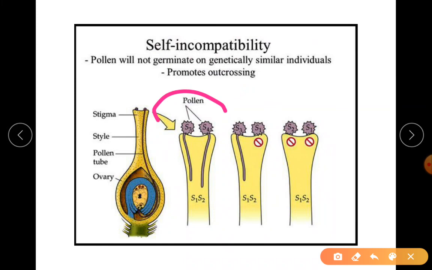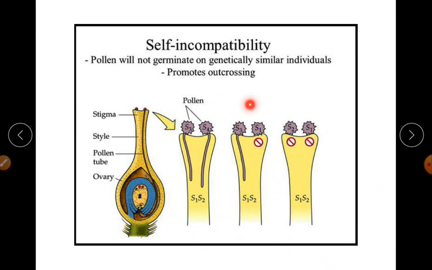You can observe here there are two pollen grains of the right type, or compatible ones. Compatible pollen grains, once deposited on the stigma, make it receptive and allow pollen germination. So what is pollen germination? Production of the pollen tube.